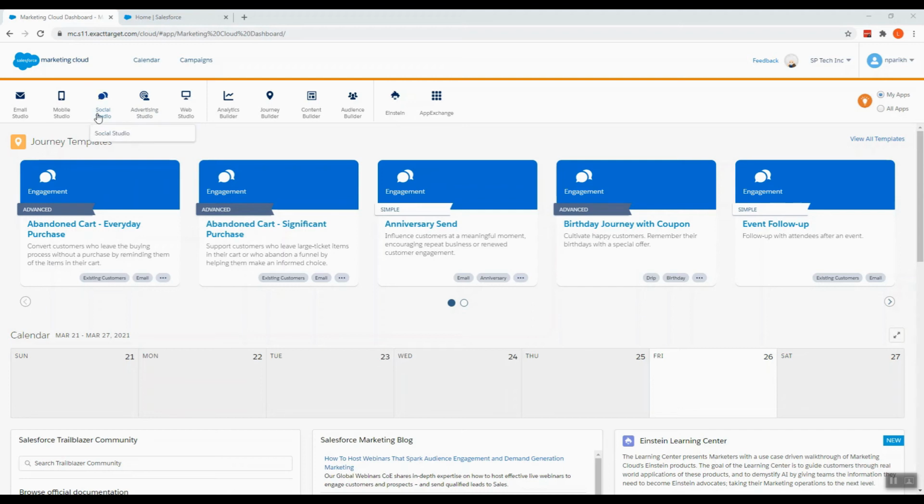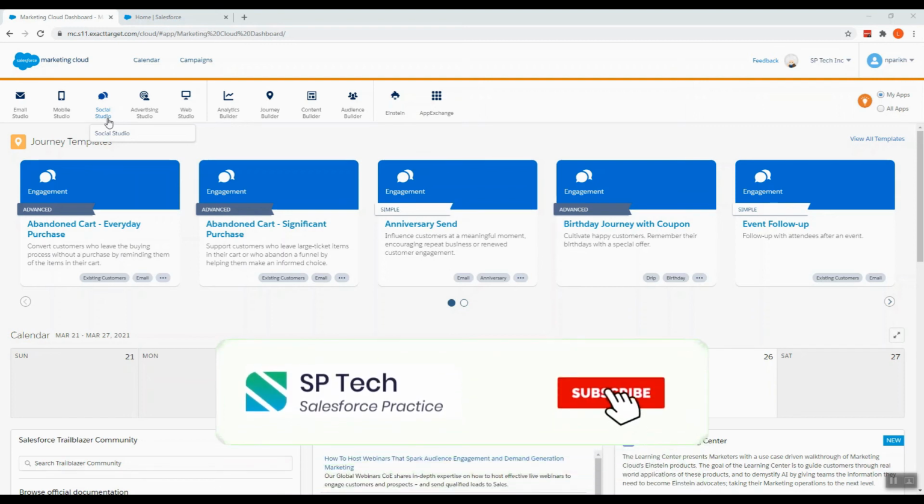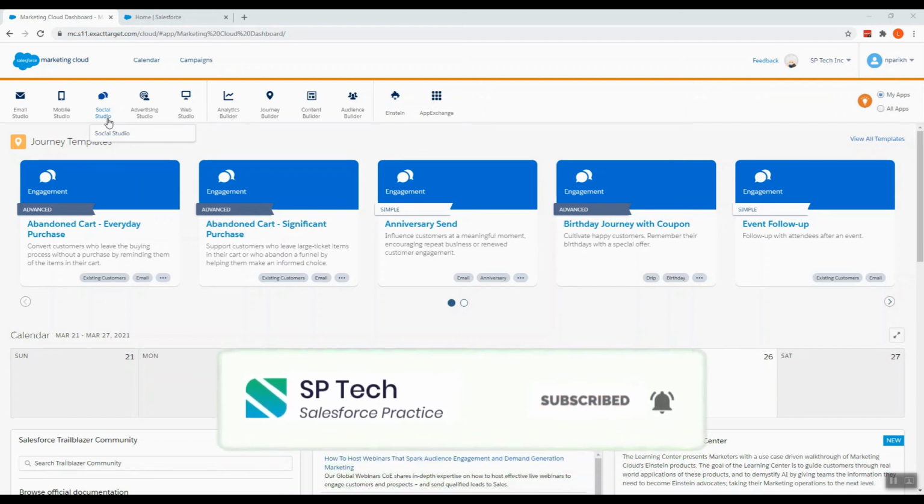There's the social studio. So this listens, publishes, and engages to create customer advocates, connecting social to marketing, sales, and service in one platform powered by AI. For sure, because if a customer has received an incorrect product and tweets about it on social media, then the service team sees that tweet and gives the customer the right product.